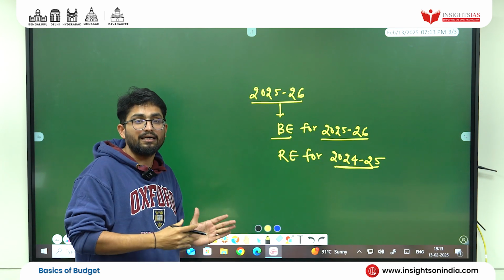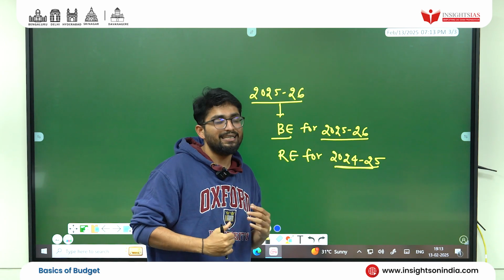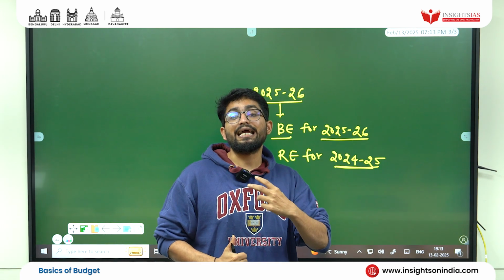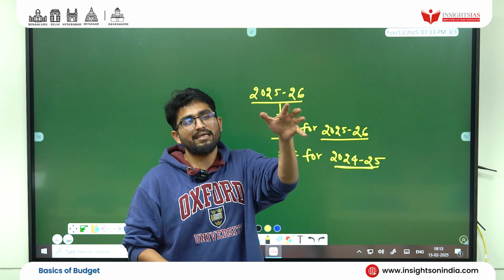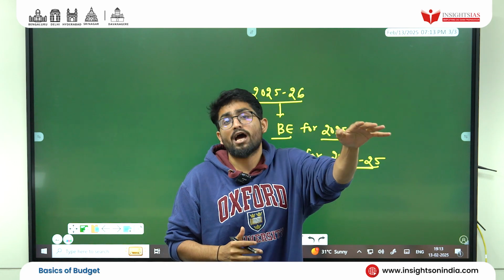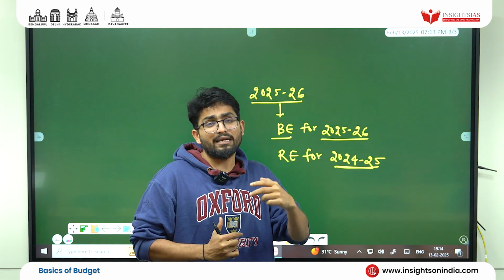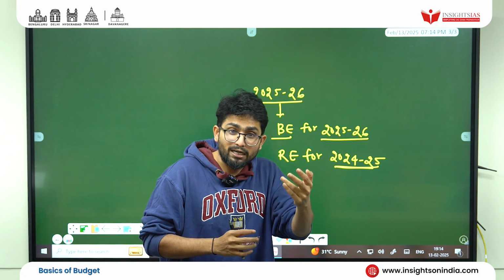That means for this current year, revised estimates. Now you will ask, sir, why revised estimates? These are budgetary estimates, so we are estimating some things. We are thinking that this will happen or that will not happen. But reality is always somewhat different from the estimate.